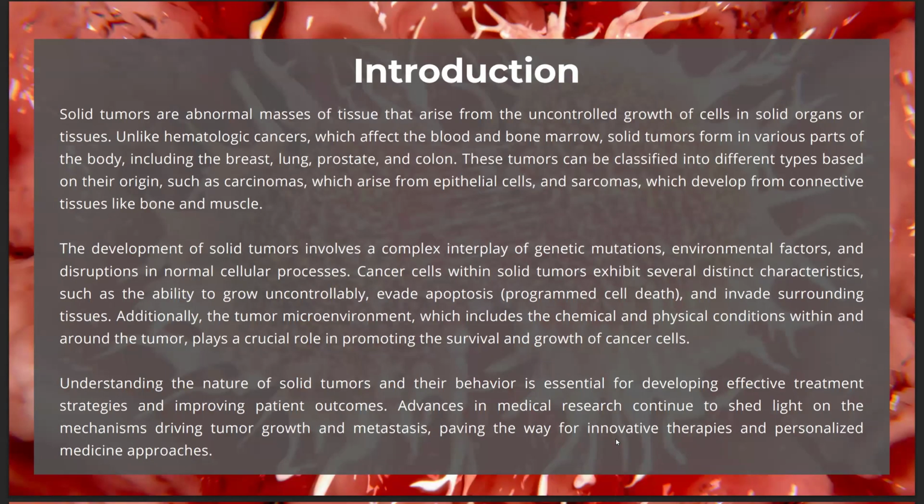So next, for the definition or introduction, solid tumors are abnormal masses of tissue that develop from the uncontrolled growth of cells in solid organs or tissues. These are distinct from hematologic cancers, which affect the blood and bone marrow. Solid tumors can appear in various body parts such as the breast, lungs, prostate, and colon. They are classified based on their tissue origin. For example, carcinomas arise from epithelial cells, and sarcomas come from connective tissues like bone and muscle.